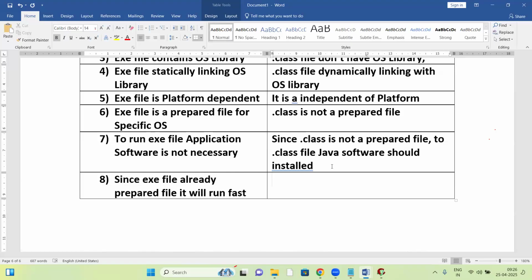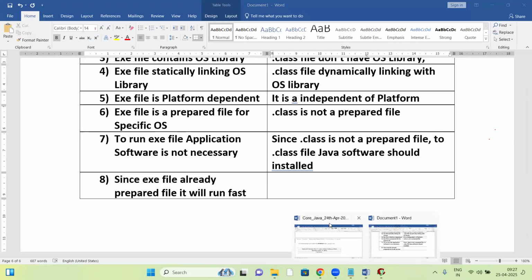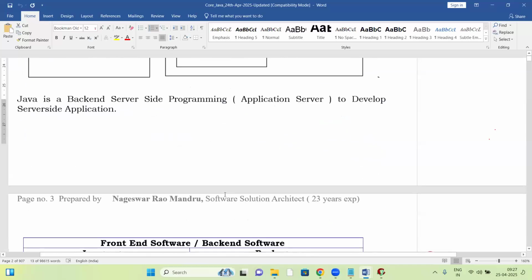In case of Java, what happens? The dot class file is prepared at runtime. At runtime itself, the JVM takes the dot class file. It converts bytecode to binary code, then links it. So the bytecode to binary code conversion and linking to ways happens at runtime, meaning it is prepared at runtime. Inside the JVM, there is a Java interpreter. That interpreter takes your dot class file bytecode, converts it to binary code, and links it with the ways library.